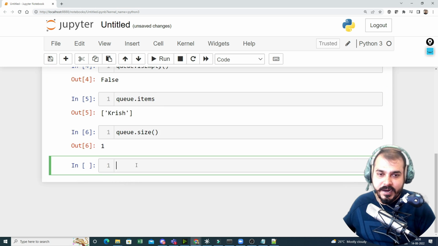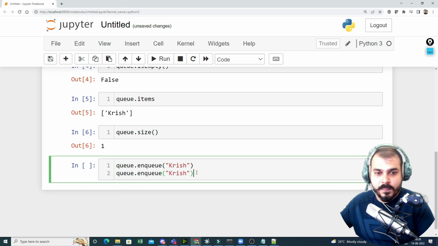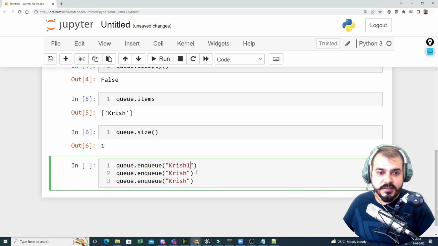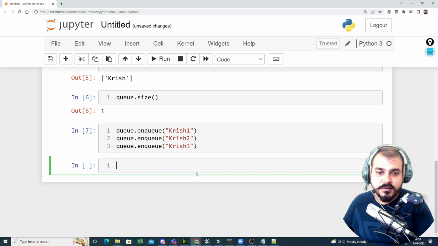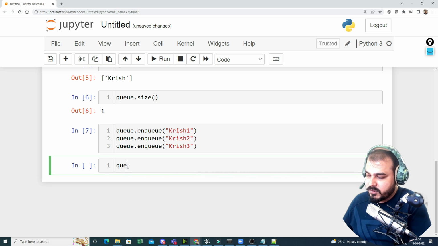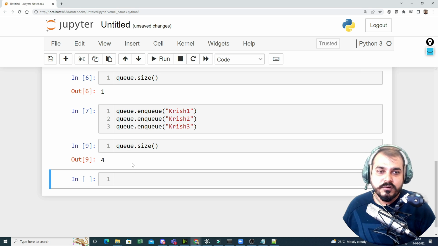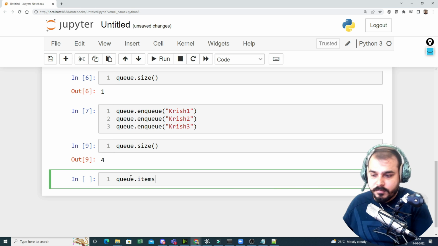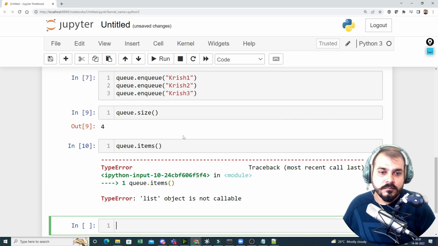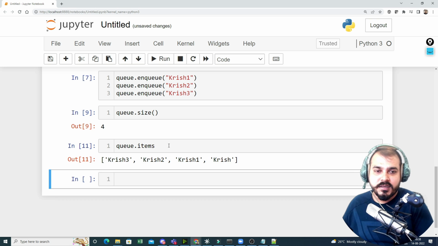Then again, I can add more elements. So let's say I add more elements like this. I'll say Krish 1, Krish 2. These are now movie names, so I'm just going to add them. Now if I see my queue.size, you'll be able to see all my 4 elements are there. And if I see my items, I will also be able to see them. Oops, items is a list. So Krish 1, 2, 3, 4.